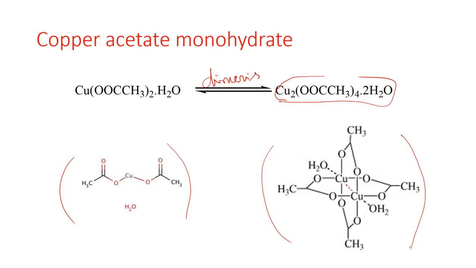But in this dimerized form, you should notice that there is a dotted bond which I have just shown here between these two copper centers, and I haven't made this bond a bold line because this is a weak interaction, and that's why the distance between these two copper centers is 2.58 angstrom.